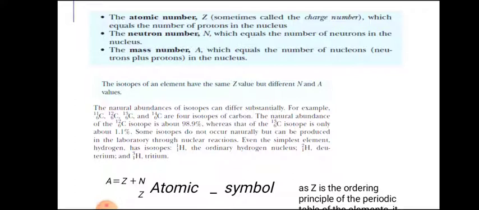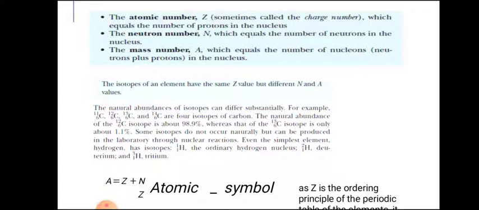The natural abundance of the carbon-12 isotope is about 98.9%, whereas that of the carbon-13 isotope is only about 1.1%. Some isotopes do not occur naturally but can be produced in the laboratory through nuclear reactions.